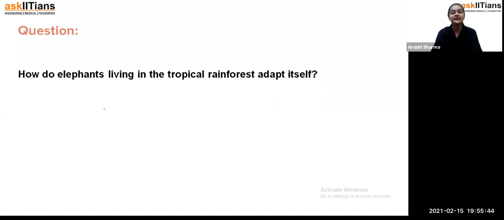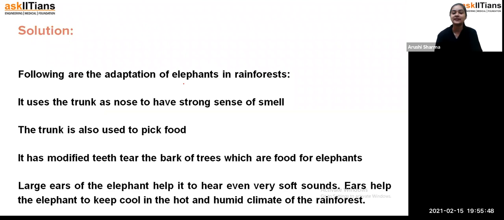Then how do elephants living in the tropical rainforest adapt themselves? Students, they use the trunk as a nose so that they have a strong sense of smell. The trunk is also used to pick food, as you have seen in many videos. Elephants have modified teeth to tear the bark of trees, which is food for them. Large ears help them hear even very soft sounds.